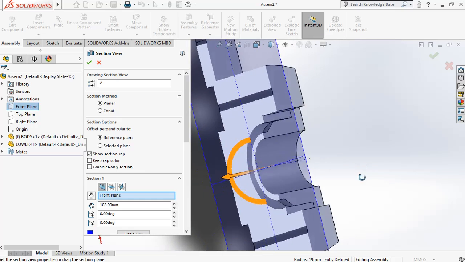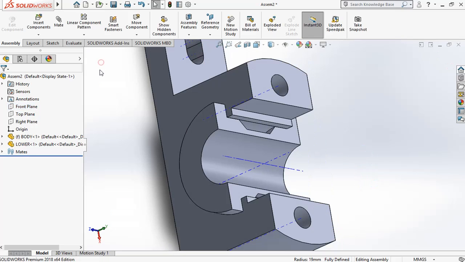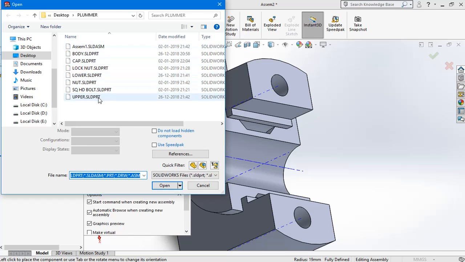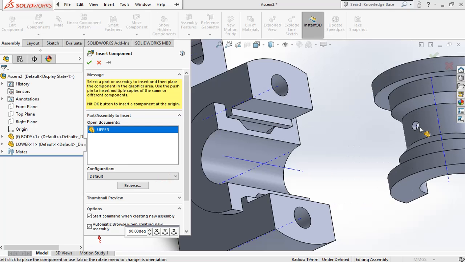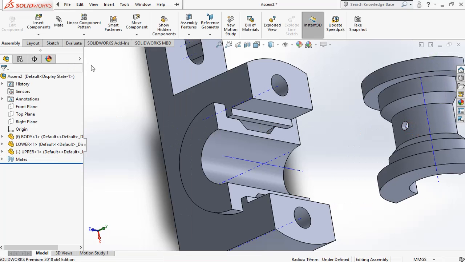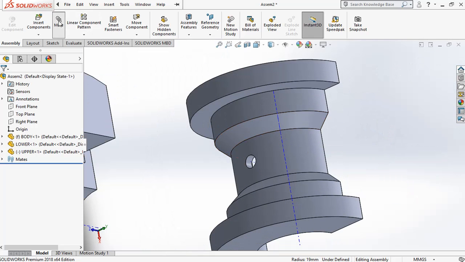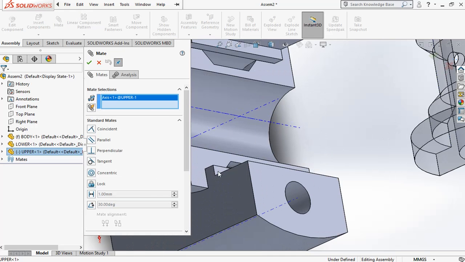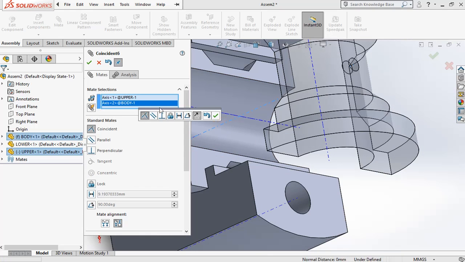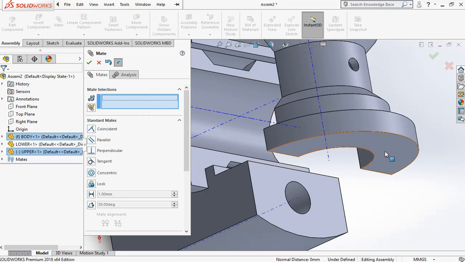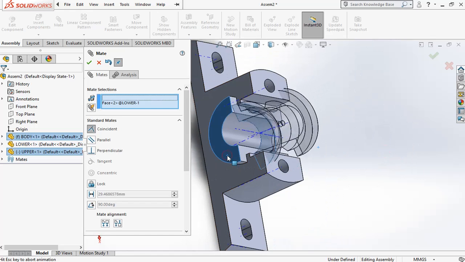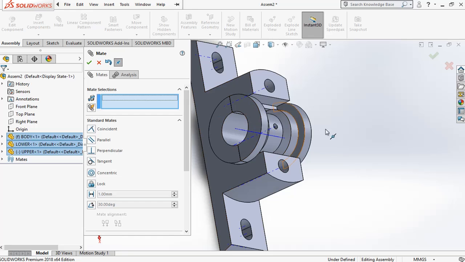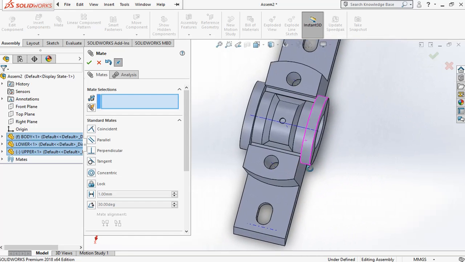Yes, it is assembled correctly. Okay. Next, insert another component, the upper brass. Similarly, we have to give the mating condition on the axis. Okay, and then the surface must be parallel to the surface. Now it is done.